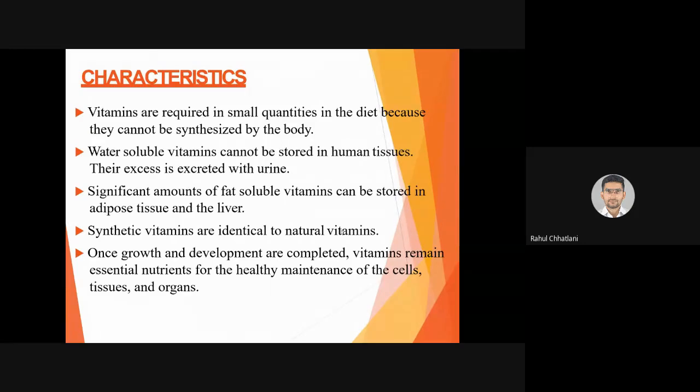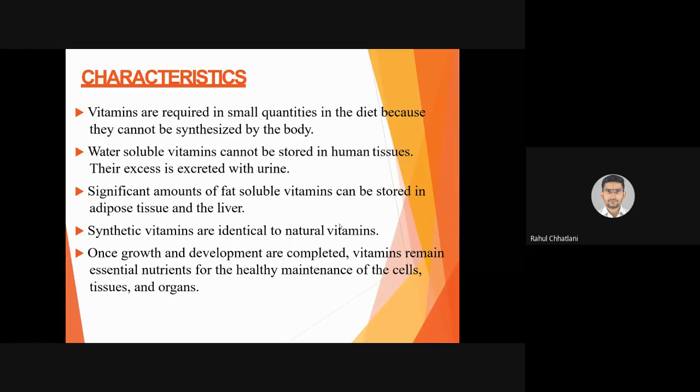Yes, so vitamins are required in small quantities in the diet because they cannot be synthesized by the body. So, important first point: these are substances that are not synthesized by the body. So if someone says a carbohydrate is a vitamin, it is not. Yes, why? Because you are taking it in a very big amount, and carbohydrates can be synthesized by the body from other nutrient substances.